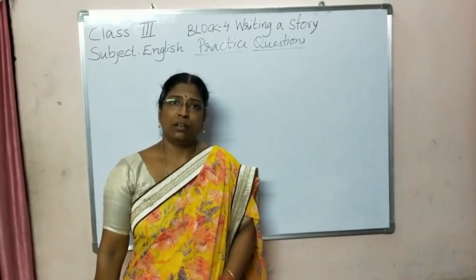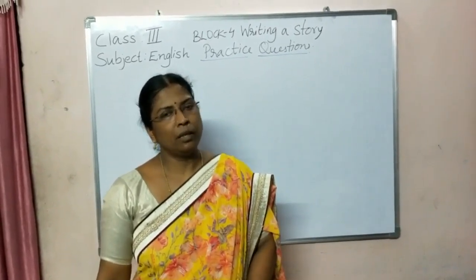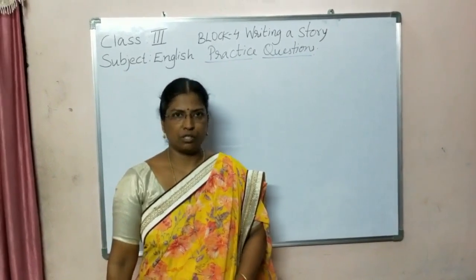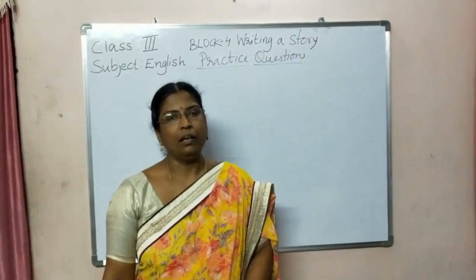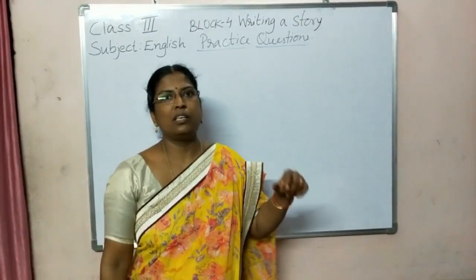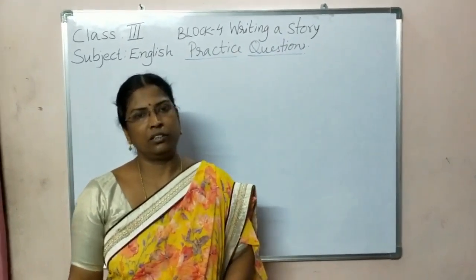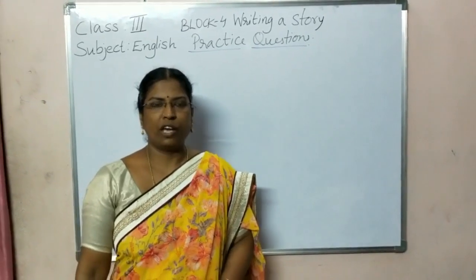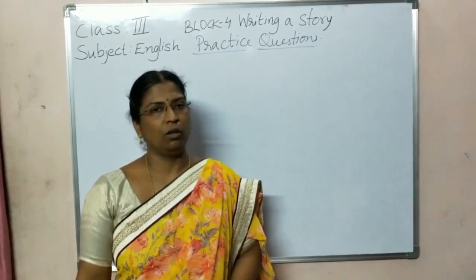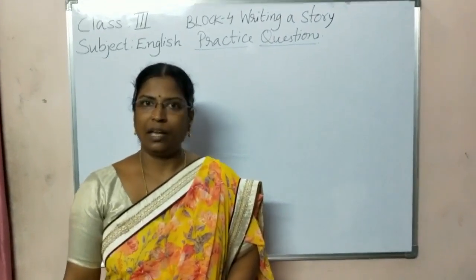Based on the writing which you have done in bit number 4 and 5, you create a story, write a story and read that story, and based on that do the checklist which is there on page number 33 in your textbook. Okay, so we have completed 6th and 7th bit also. Now let us move on to the 8th bit.